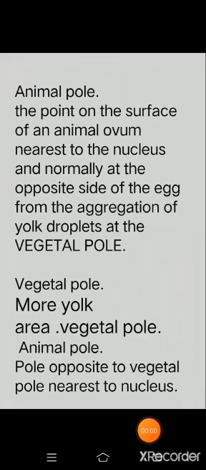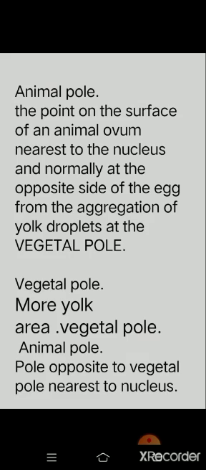During blastulation, two poles are observable in the ovum. The first one is the animal pole, present at the point on the surface of an animal ovum nearest to the nucleus and normally on the opposite side of the egg from the aggregation of yolk droplets. The second one is the vegetal pole.